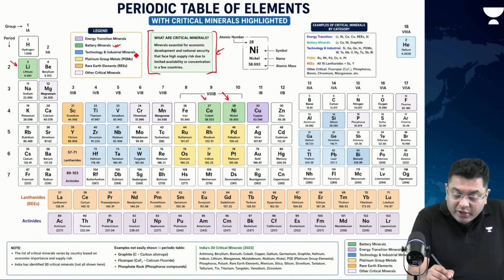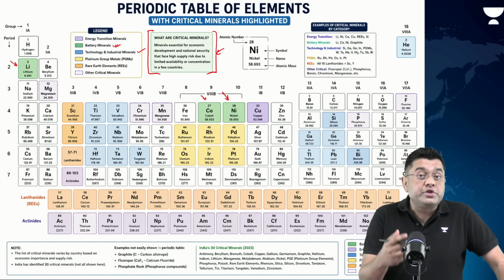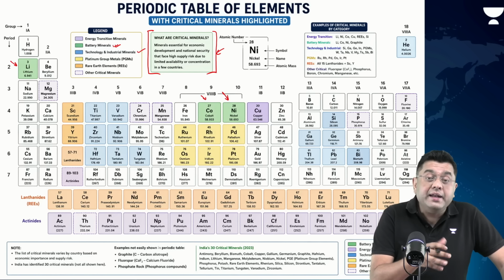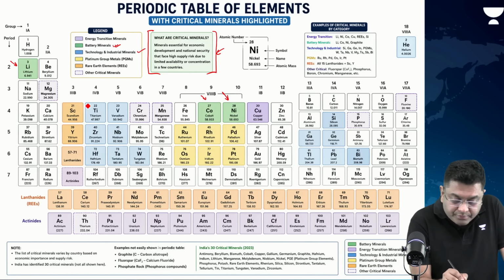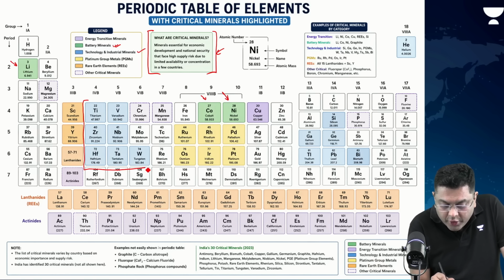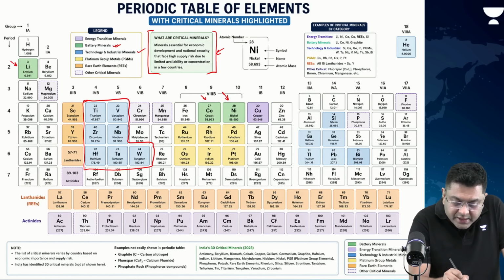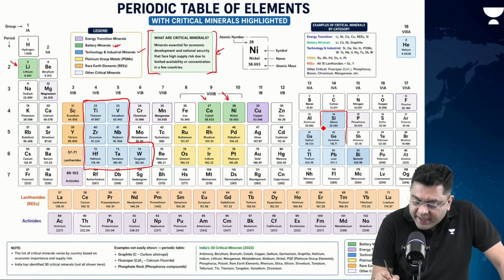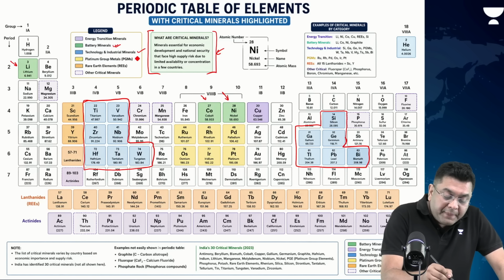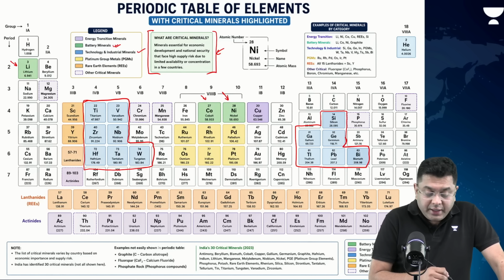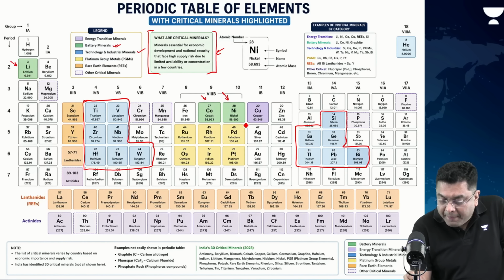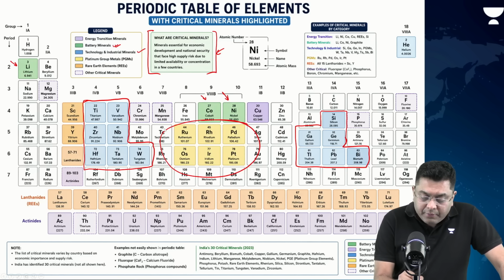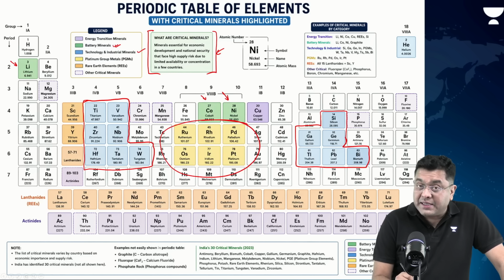Then you have got the technology and industrial minerals, which are used in precision industry, which are used in higher end technological input. So, titanium, vanadium, zirconium, niobium, hafnium, tantalum, tungsten, and then the semiconductor based silicon, germanium, gallium, thallium, lead, bismuth, right? All these are basically technology and energy industrial minerals. Other than that, you have the platinum group minerals: ruthenium, rhodium, palladium, osmium, iridium, and platinum. These are also part of your critical minerals.